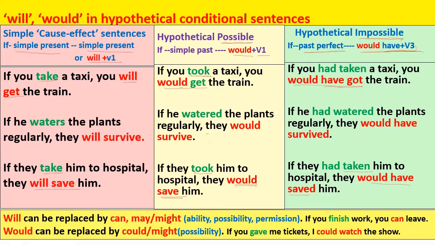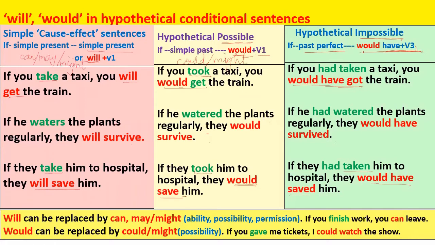Now in these sentences, in the type 1 sentences, this will can be replaced by can or may or might. You can replace this will by can, may or might. And in type 2 sentences, this would can be replaced by could or might.